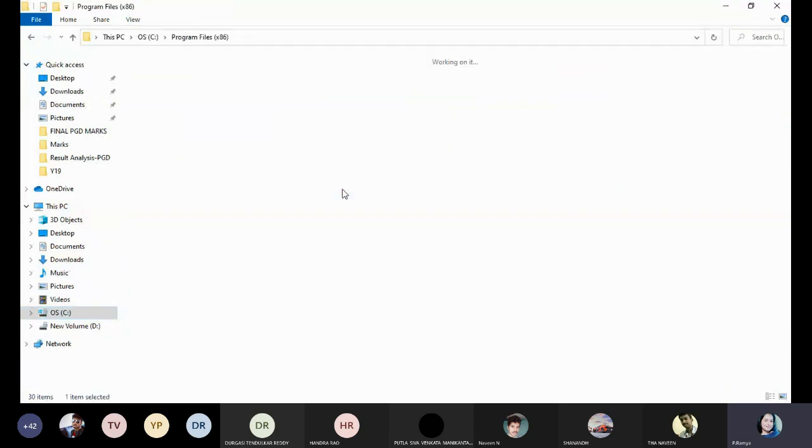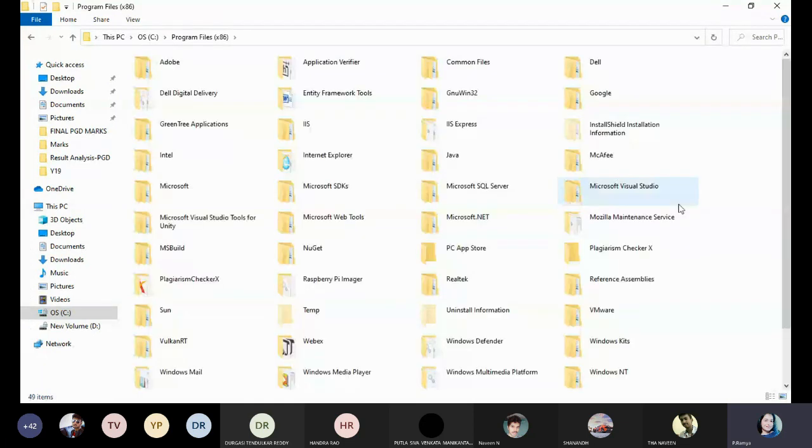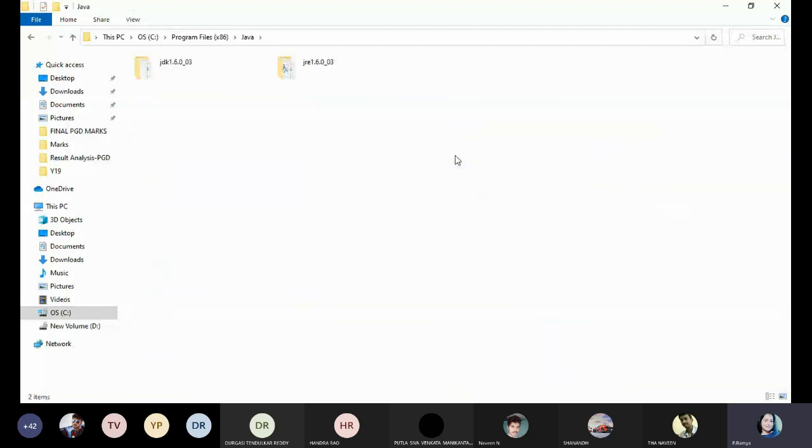If your laptop has a JDK, the Java folder will be available in your laptop. The Java folder will be in C drive, program files x86. If Java is available, the Java folder will be located. Here my laptop has a JDK, version 1.6. Whatever version the JDK is, no need to worry about that, but JDK must be there. Either it is 1.5, 1.6, 1.8, no need to worry. So my laptop has a JDK.